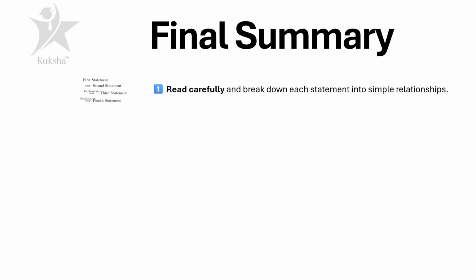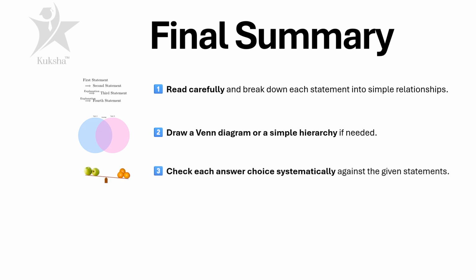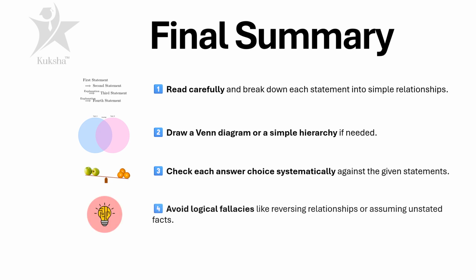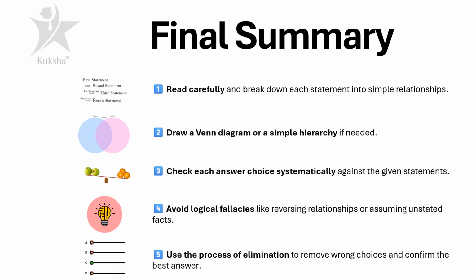So, final summary. Read carefully and break down each statement into simple relationships. Draw a Venn diagram or a simple hierarchy if needed. It's always good to visualize or mind map information. Check each answer choice systematically against the given statements. Avoid logical fallacies like reversing relationships or assuming unstated facts. And finally, use the process of elimination to remove wrong choices and confirm your best answer.